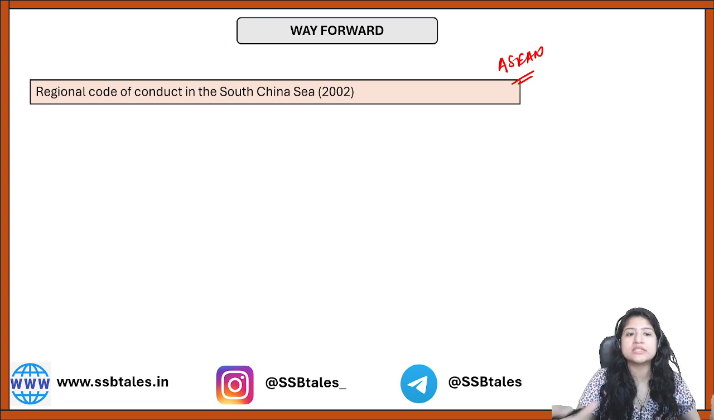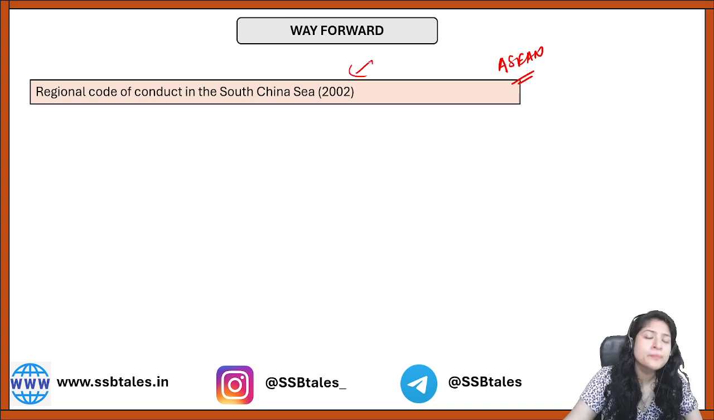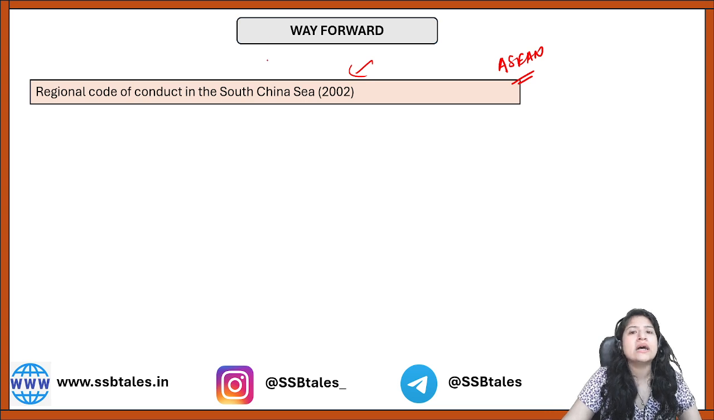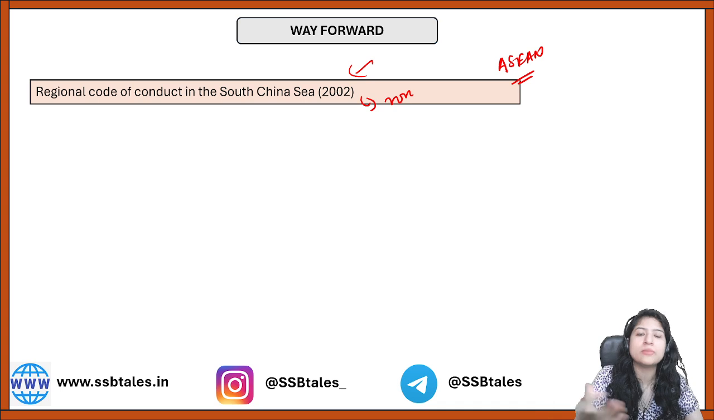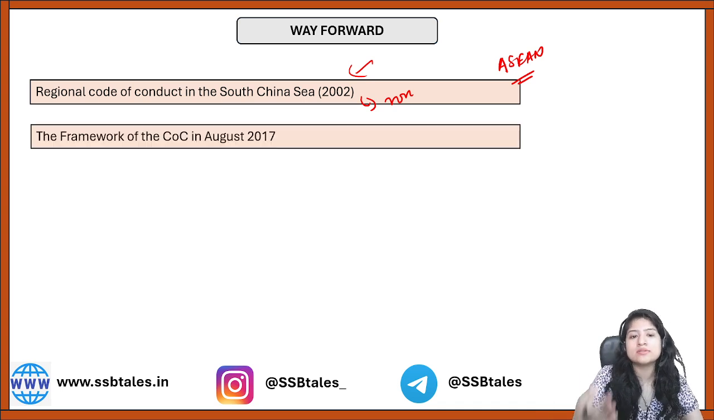So they came up with the regional code of conduct in the South China Sea in 2002, but there were many flaws, and even then China did not properly accept this code of conduct. They signed a non-obligatory document, okay, which was just a kind of indication that China is willing to put in efforts but not exactly. So even though it came in 2002, it was of no use. After that, in 2007, again a framework of code of conduct was introduced among all the stakeholders in this geopolitics, okay?